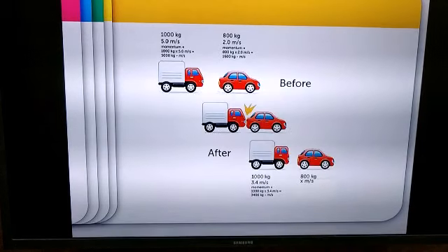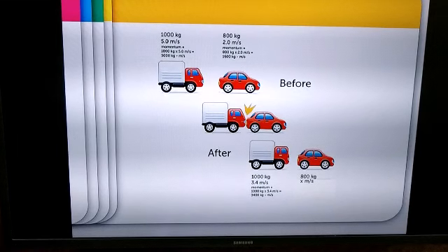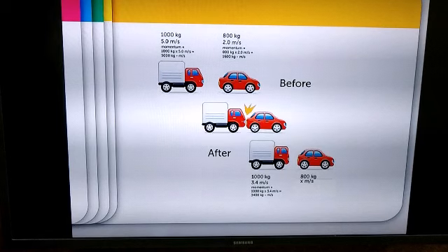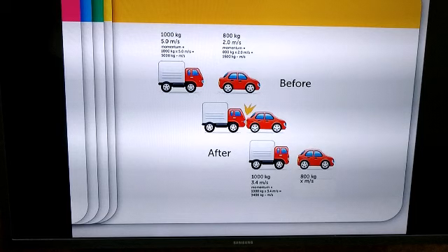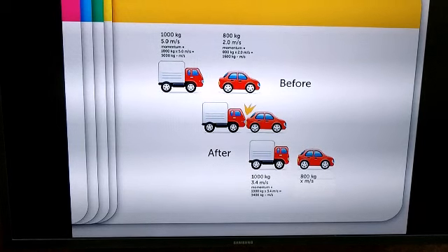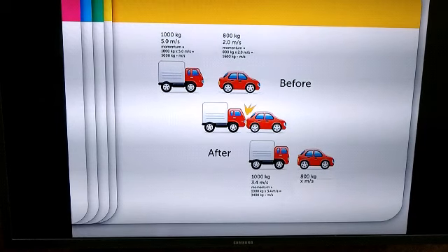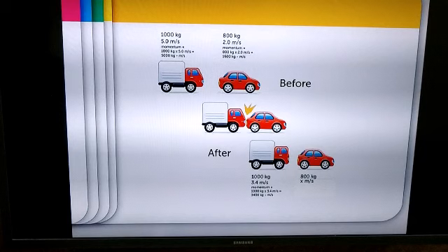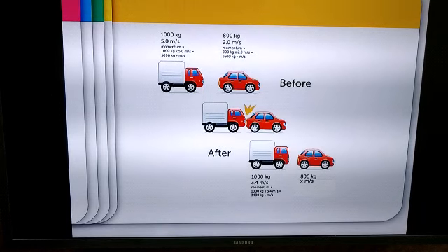In this example, you can see that a truck and a car are moving with a certain speed or a certain velocity. Now the truck moves and it crashes onto the small car. Okay. Now what will happen is, this collision will cause the motion of the truck to slow down because the truck loses its momentum. It was having high momentum and now because of collision with the car, the momentum of the truck has decreased.